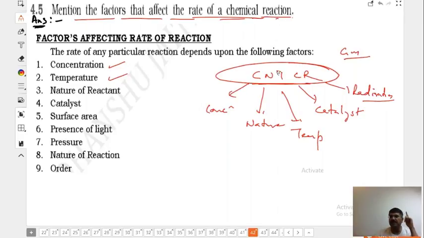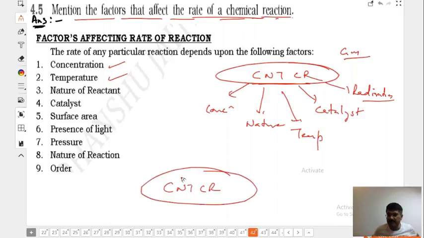Rate of reaction depends upon how many factors? 5 factors. What is the Guru Mantra, children? CNTCR. You are going to write the board test also, so it will be required. CNTCR: concentration, nature, temperature, catalyst and radiation. That's it. Please, don't do anything else. All of them will come in between, I will cover them automatically.